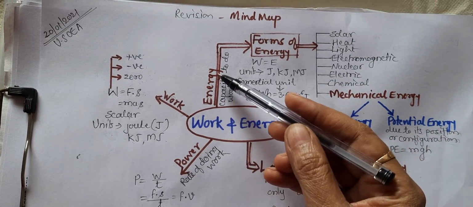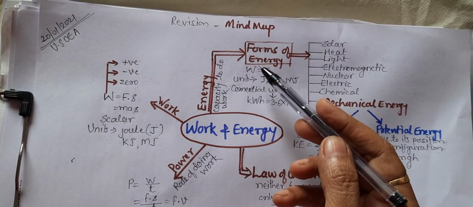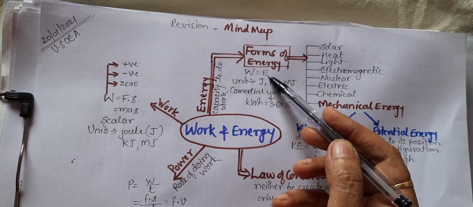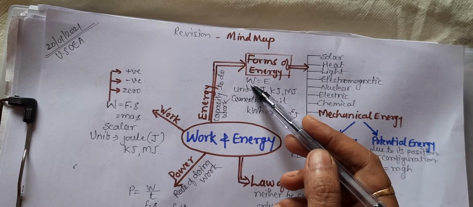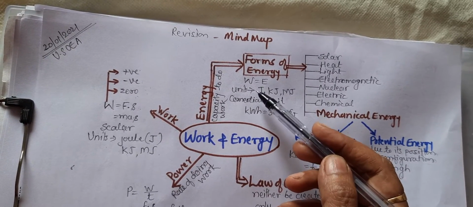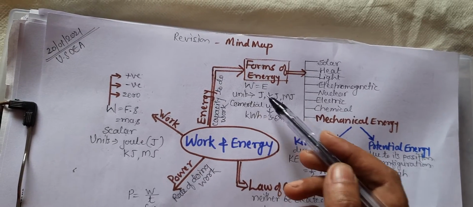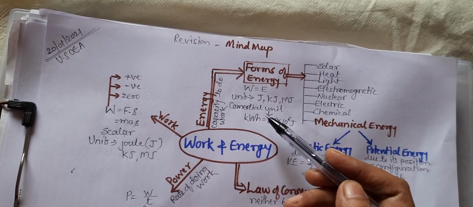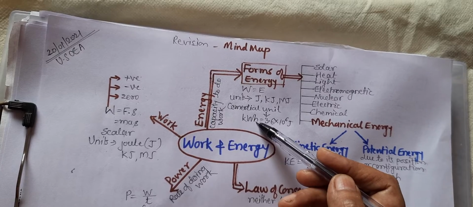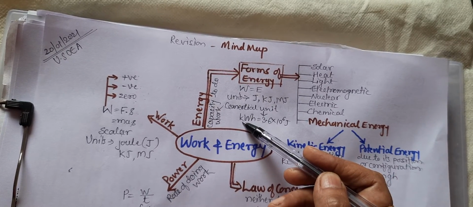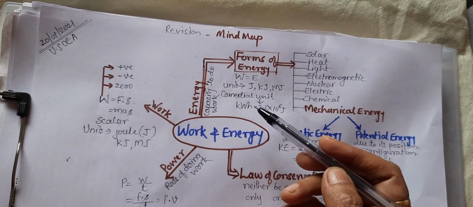Energy is nothing but the capacity to do work. However much work is done, that much energy is transferred. So work and energy both have the same units. Energy will have the same units as that of the work that we have already seen. Its commercial unit is different, that is kilowatt hour. Why is it kilowatt hour? Kilowatt is the bigger unit of power that we are going to study here.